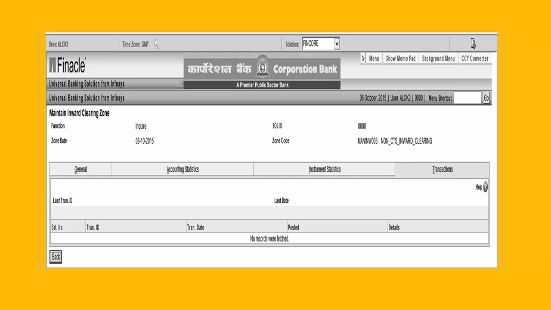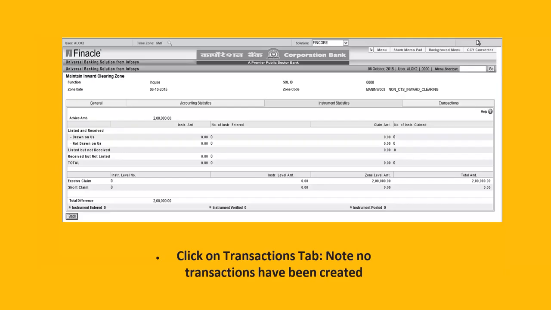So since this is a training server, no records were fetched. It says so. I'm just sharing various fields which are to be entered in the system, which are always created by the system itself, right? So here you can see, click on the transaction tab, note the number of transactions that have been created, right? We have to verify whether the number of instruments and number of transactions are tallying or not. Otherwise we have to locate the difference, right? And we have to tally the clearing account also. So this is how we do it.